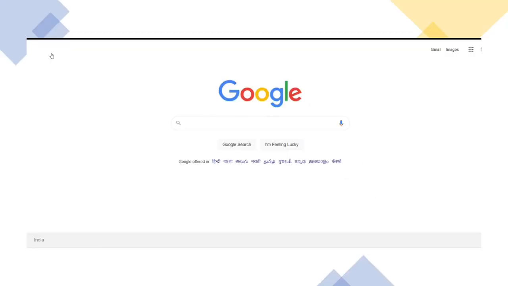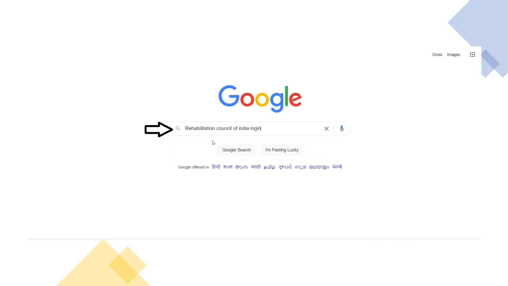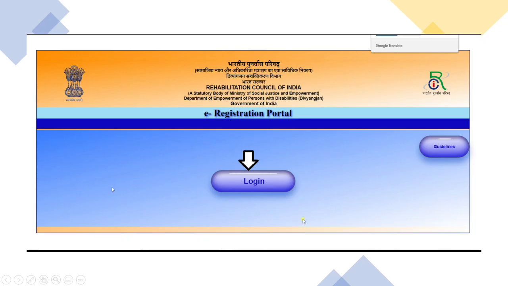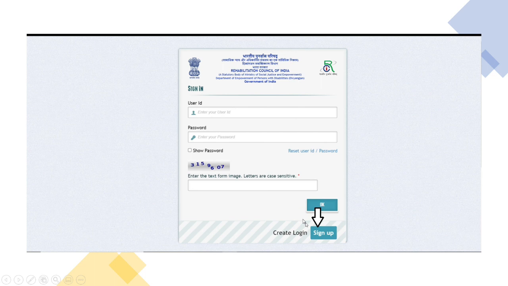Next, as usual, we will start with Google. We will type in Rehabilitation Council of India login and then choose the third one, e-registration portal, then press login. In the previous video we have seen how to sign up. If you don't have an account, please sign up; the procedure is in the previous video, and the link is available in the description.